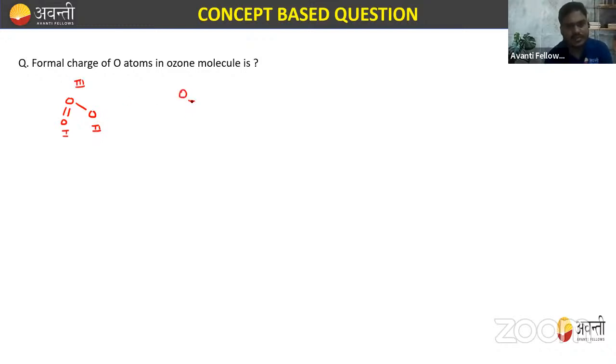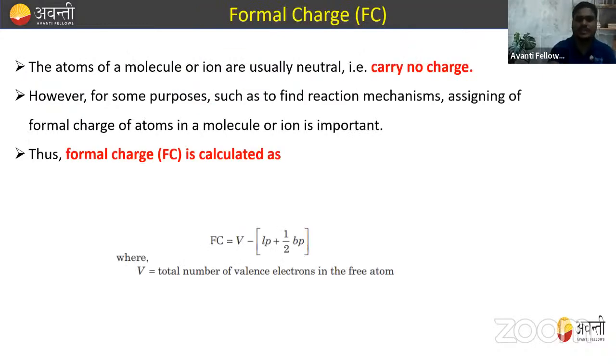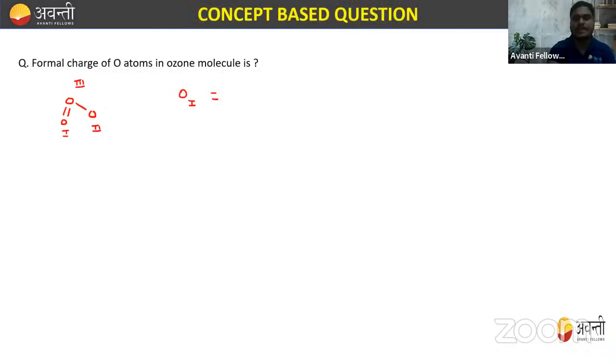So if I want to calculate the charge on oxygen number one, what is the formula we use? That is the valence electron. Oxygen has valence electron 6, minus lone pair of electrons. Here we have two lone pair, here we have three lone pair, here we have one lone pair.